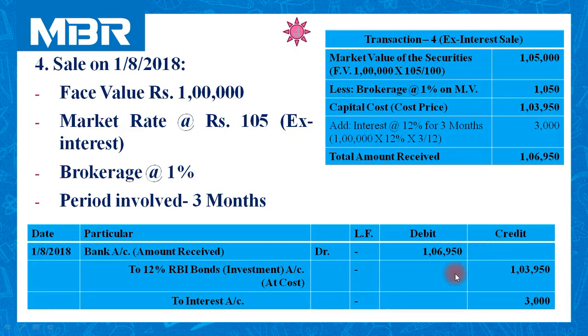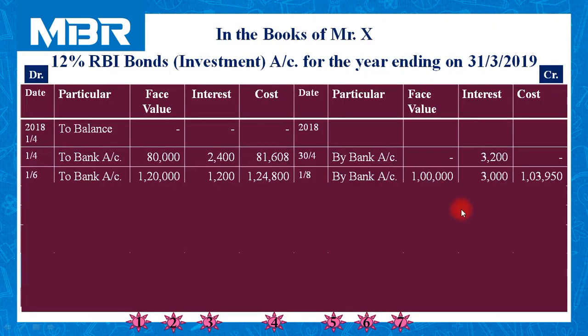You can check the journal entry over here. Face value 1 lakh, interest 3,000, and capital cost 1,03,950. So in this way we can add the transaction into our ledger.